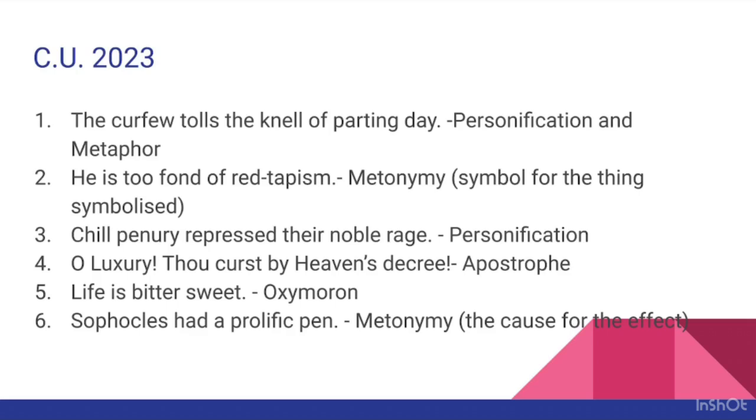Next, Sophocles had a prolific pen. This is an example of metonymy, because here the writer wants to say Sophocles had a prolific writing style. So the cause, which is pen, is mentioned for the effect, that is writing.